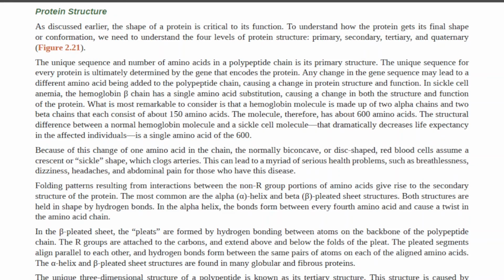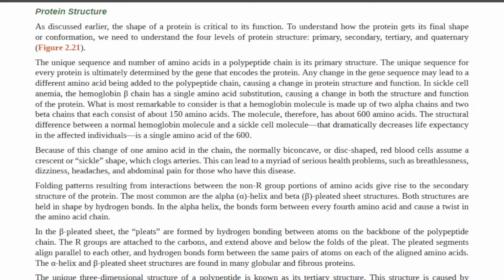The unique sequence and number of amino acids in a polypeptide chain is its primary structure. The unique sequence for every protein is ultimately determined by the gene that encodes the protein. Any change in the gene sequence may lead to a different amino acid being added to the polypeptide chain, causing a change in protein structure and function.